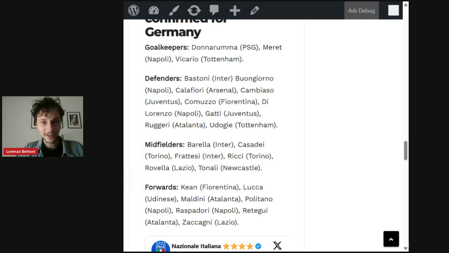It would be great to have the same depth in the other departments of the pitch, but I think we're really improving. We don't have top-class strikers or great number 10s like in the past. No more Baggio, no more Del Piero, no more Totti, but we've been talking about this for months and years, and we need to deal with what we have, and what we have is actually pretty good.